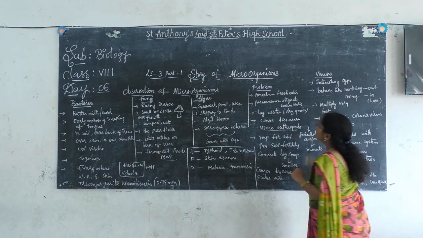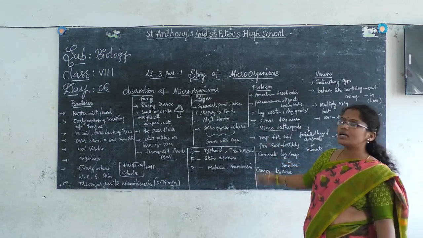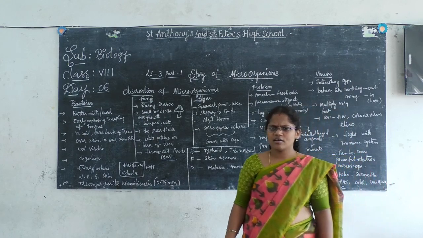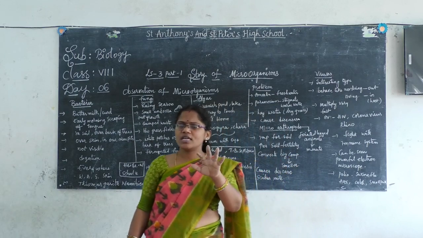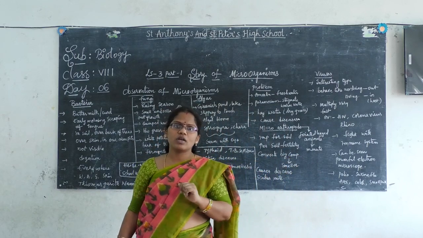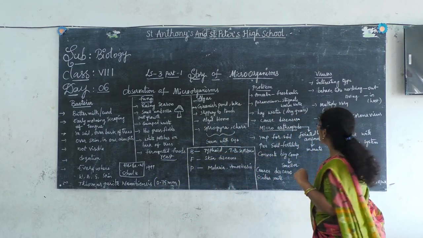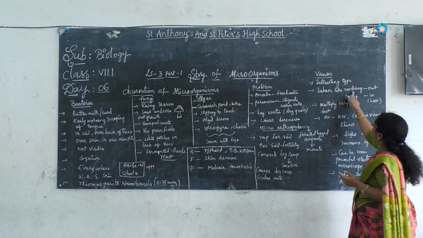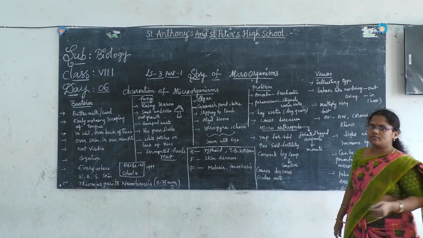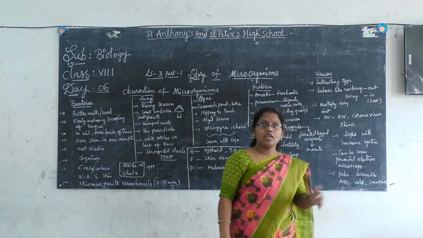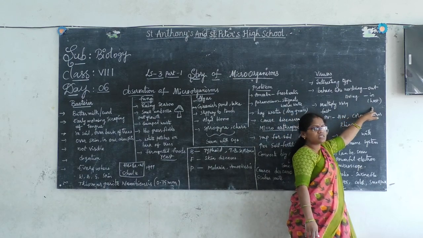Okay, now coming to the virus. Virus is one of the most interesting types among all the microorganisms. What is interesting there? All these other organisms stay in one place and cause harm or are useful. But the virus is very dangerous. It plays two roles. What are the two roles? It behaves like non-living and living. Outside it is non-living. If it enters inside the host, it is living. So that is dangerous. Inside the host means our body.